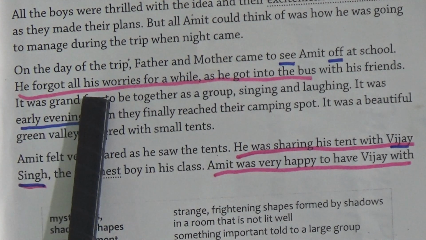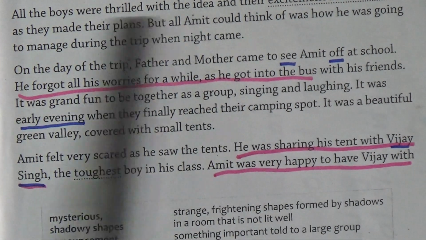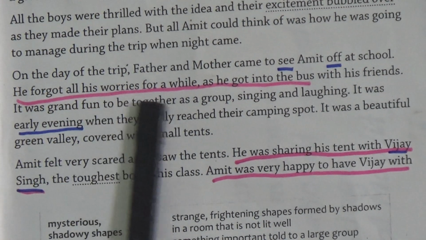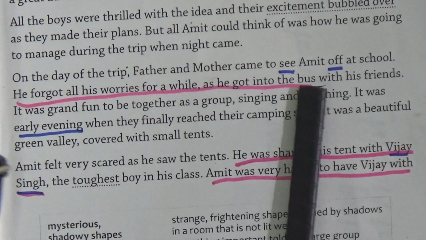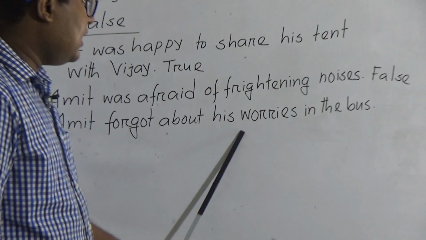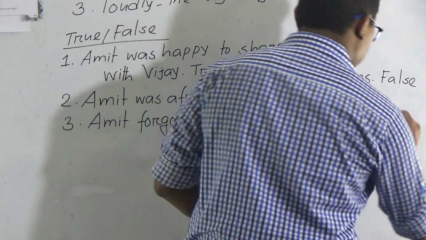So he forgot about his worries in the bus. According to the story, this one is true. Amit forgot about his worries in the bus. This one is true.